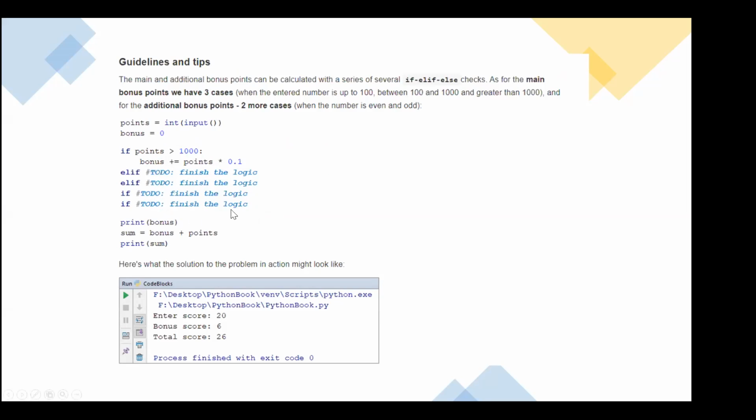Likewise, you are going to use a different logic system to calculate the bonus points, and then finally you are going to print them. What matters here is understanding the problem statement, reading the values into the variables, and calculating the values in the different conditions.